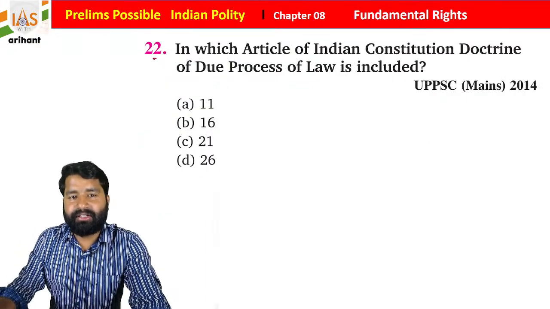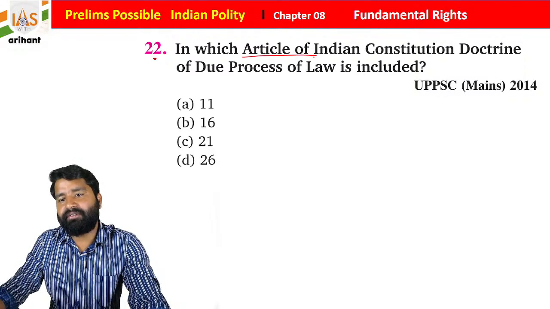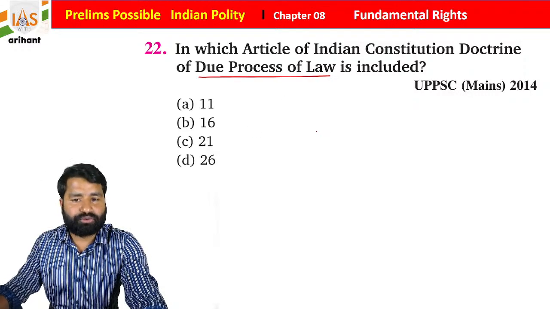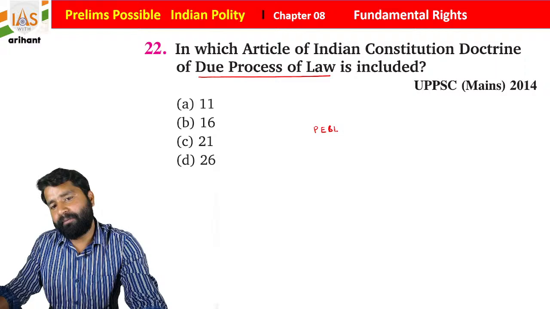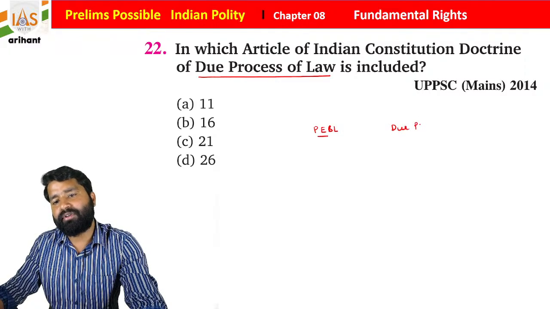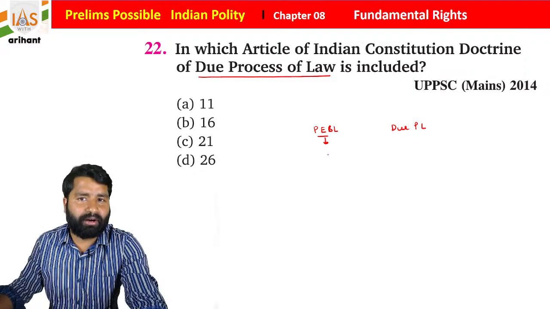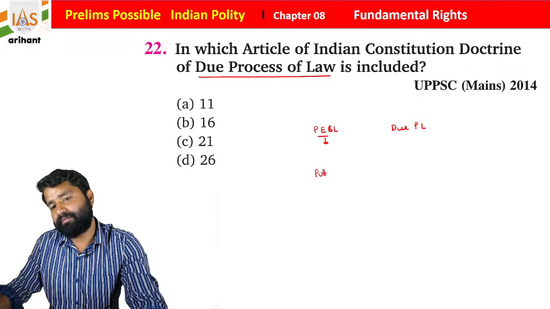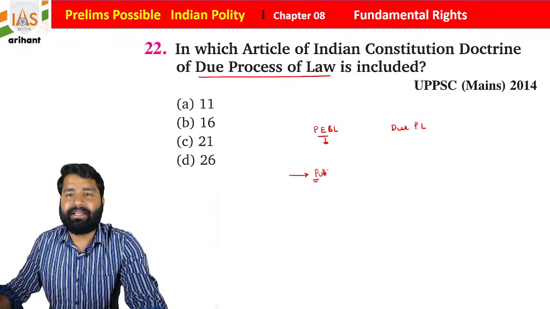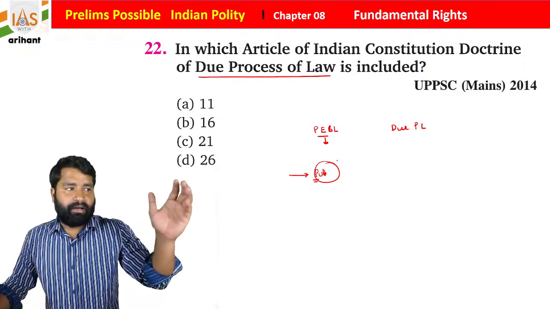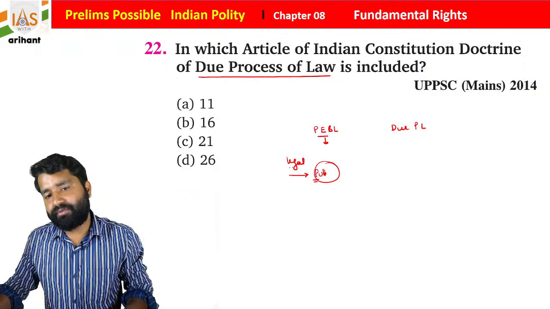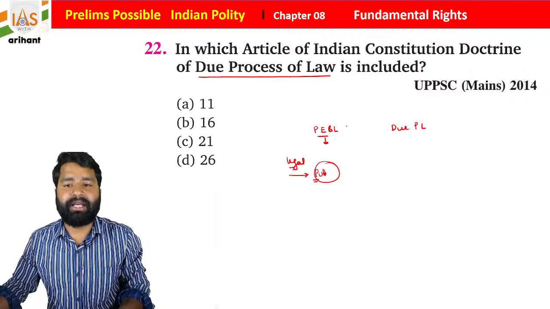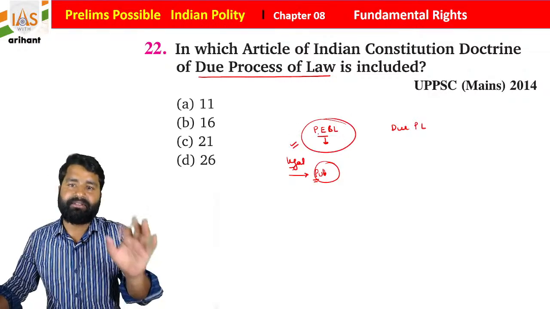Now see the 22nd question. Which article of the Indian Constitution contains the doctrine of due process of law? Now students, procedure established by law, what does it mean, and due process of law? Procedure established by law means that, let's suppose someone is going to be punished. In that case, if it is done according to the rule, then the court will say yes, it is okay.